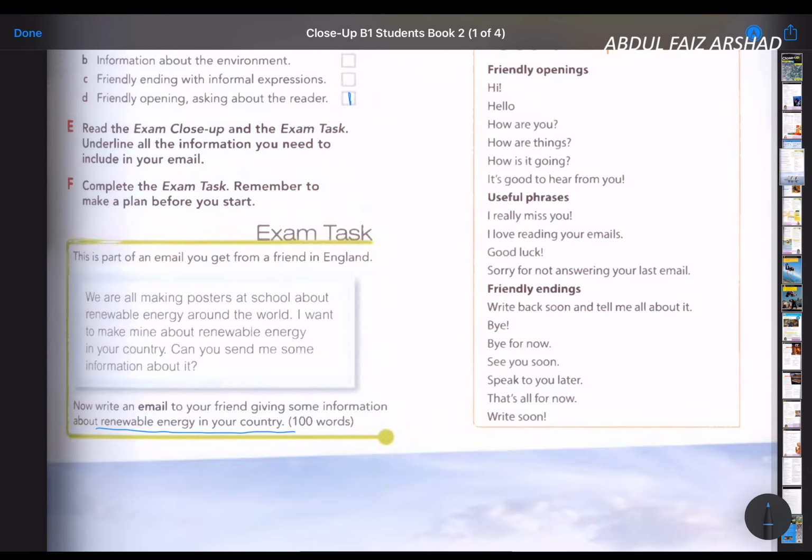So what do you need to do? We are making posters at school about renewable energy around the world. I want to make mine about renewable energy in your country. So can you send me some information about it? So you need to write an email to your friend in England. Write about renewable energy. What is renewable energy? Try to do research about this one.